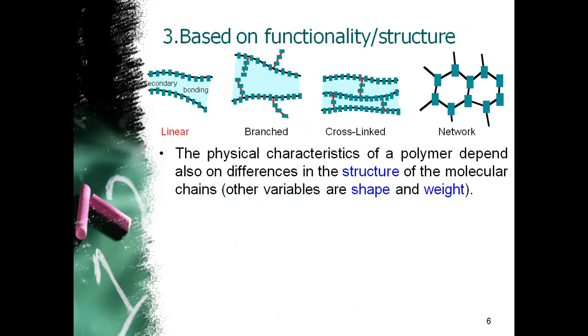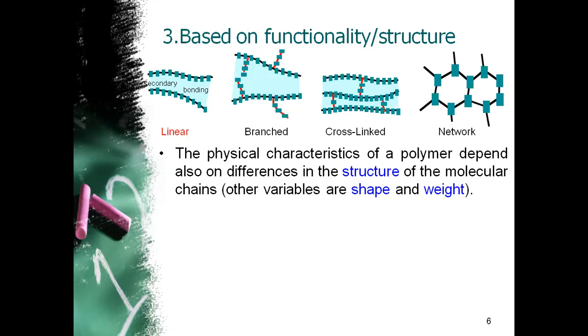The third classification basis is based on structure or functionality. Based on structure or functionality, polymers are classified into four categories, as you can easily understand from this diagrammatic representation.